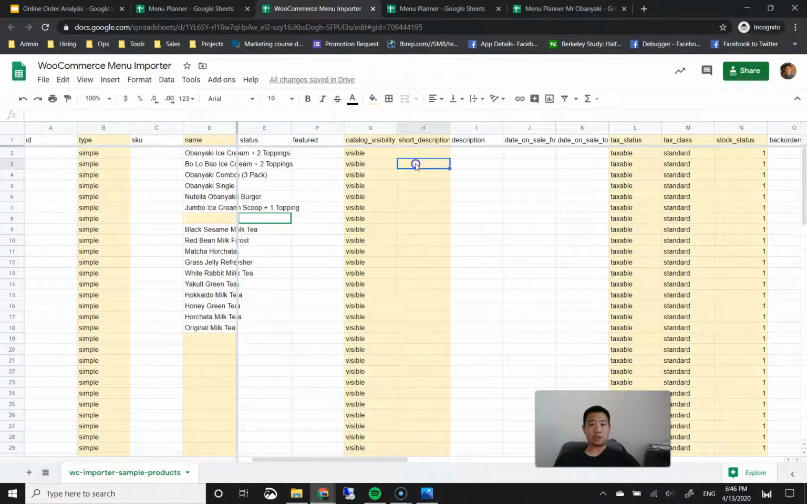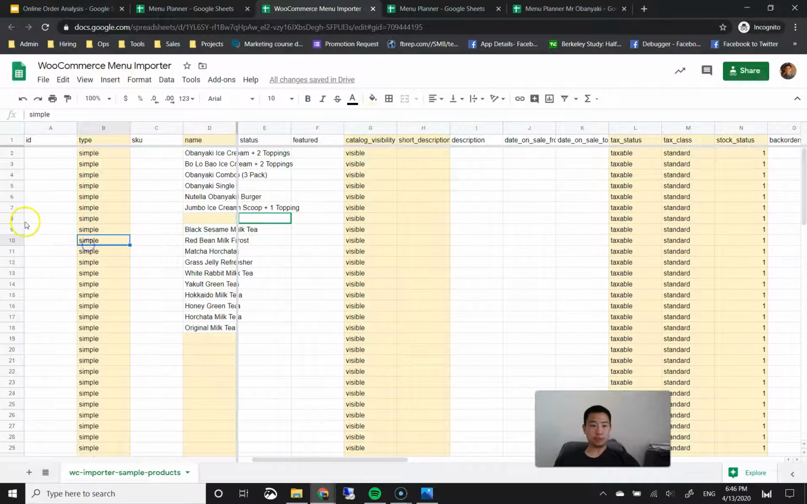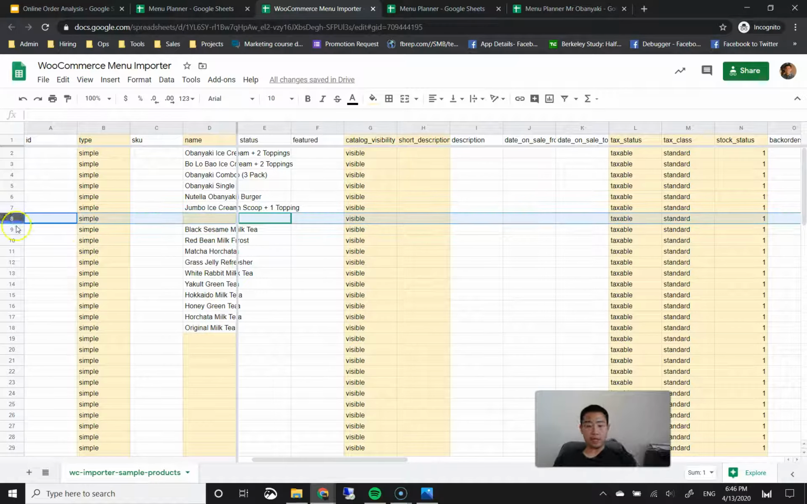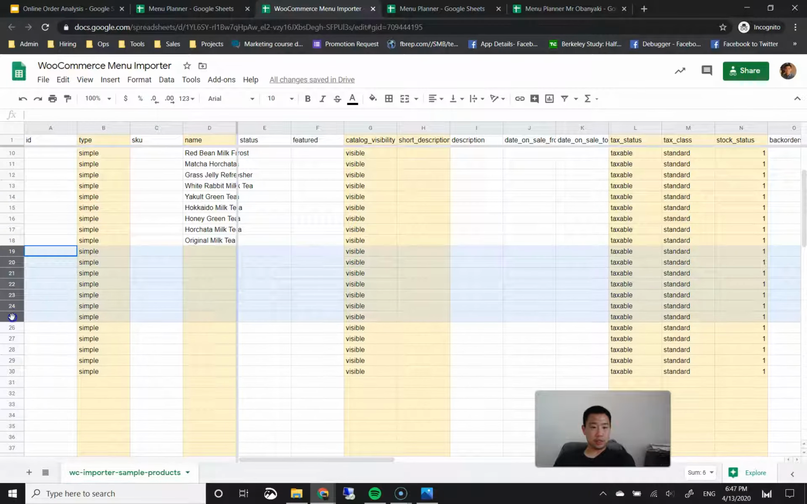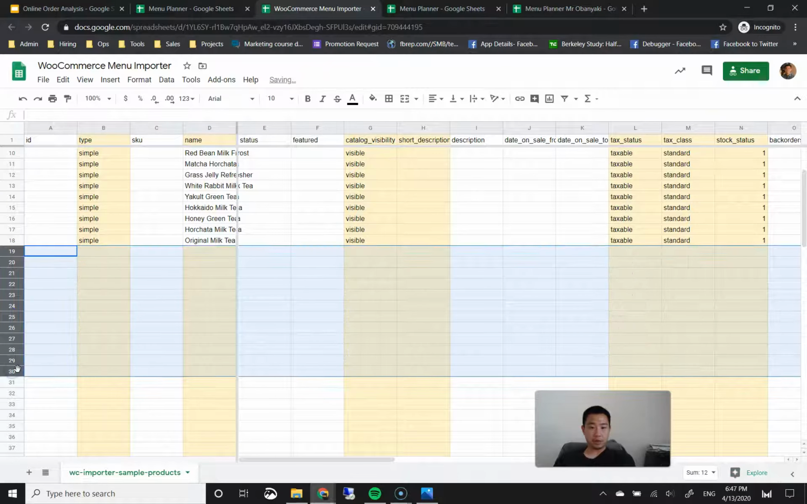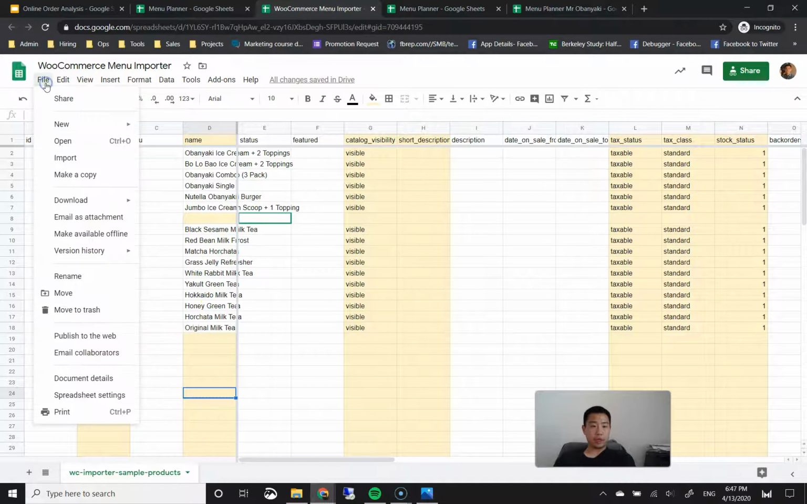All right. So what we want to do here is after we're done filling in all these items, we want to make sure that the rows that don't have any menu items are totally cleared out. So row number 8, the row I left blank in between categories, I'm going to go ahead and highlight that whole row and press delete. Then everything below my last drink, my original milk tea, I'm going to go ahead and delete all this data here.